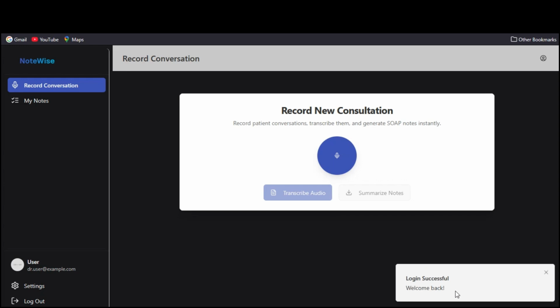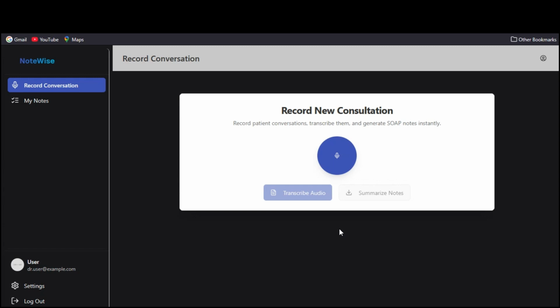Once you are successfully logged in, you can click on the record button to record the conversation, and then it will generate a transcript of the audio, and then it will generate a summarized note. Let's start with the example. Here, for example, I will use the conversation between a doctor and a client, and let's see what's next. So, I will start the recording.